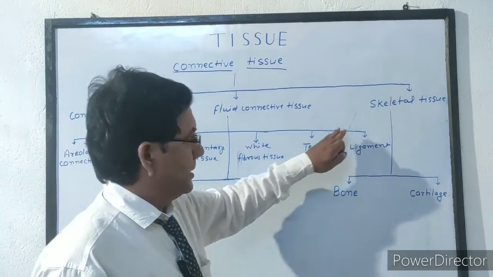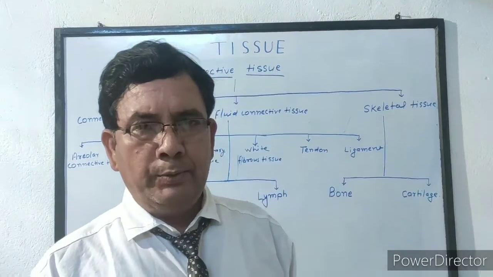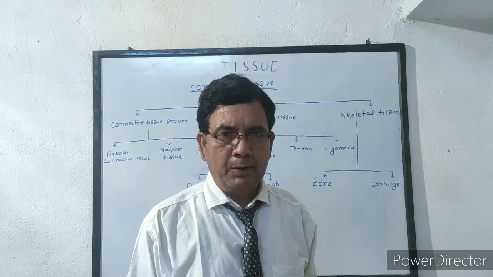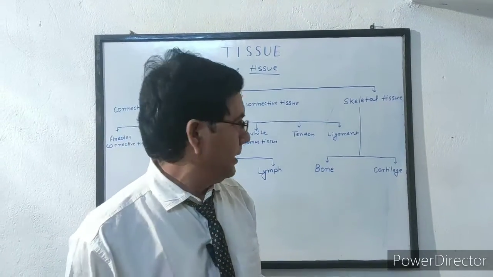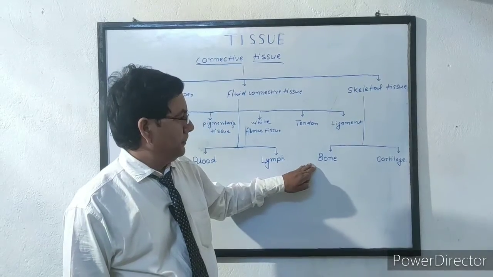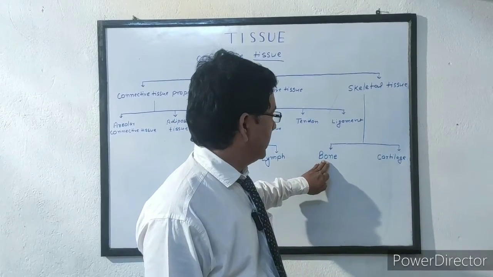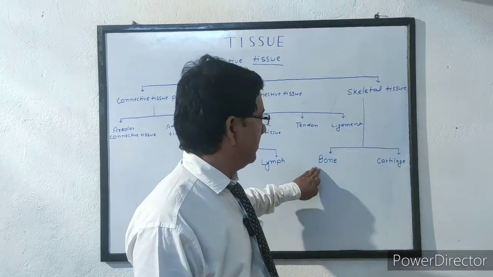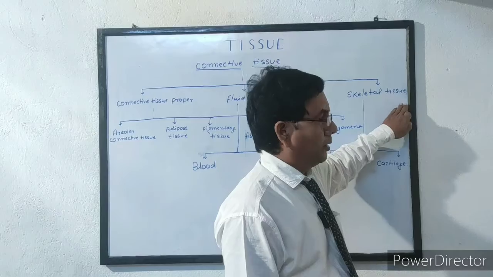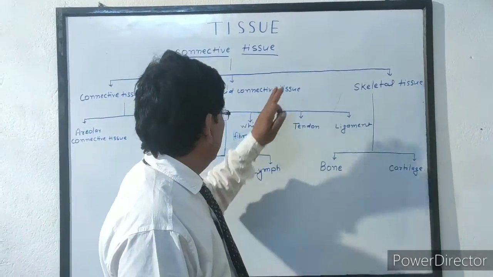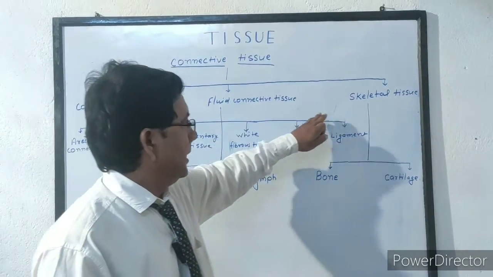Next tissue is skeletal tissue, which forms the skeleton of our body. We know that we have an endoskeleton. Our framework of the body is made up of the internal skeleton, which is called endoskeleton. Our endoskeleton is made up of bone and cartilage. So both bone and cartilage are called skeletal tissue because they are an integral part of our body. They connect different organs of the body. So skeletal tissue is also a kind of connective tissue. So we explain one by one these different types of connective tissue.